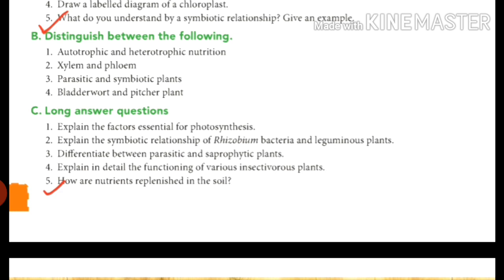Now the long answer question. Question number 5: How are nutrients replenished in the soil? That is done by the rhizobium bacteria. So write down that question, and the short and long answers students will write in the fair notebook.